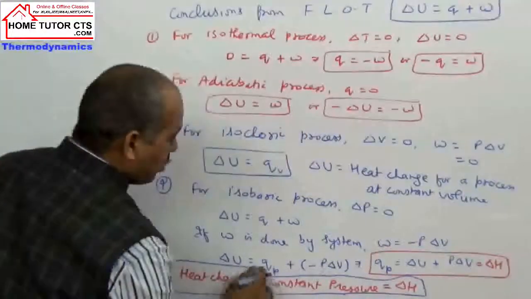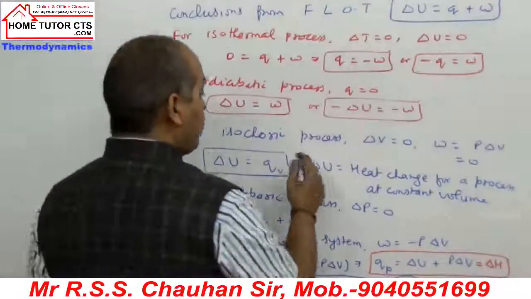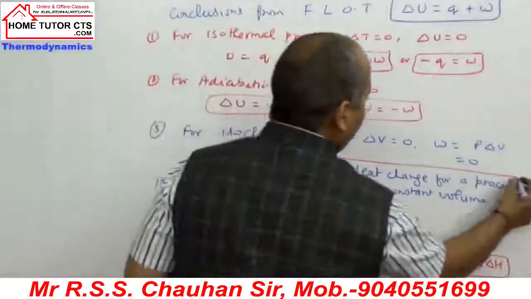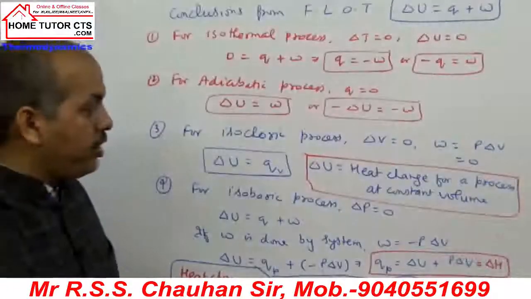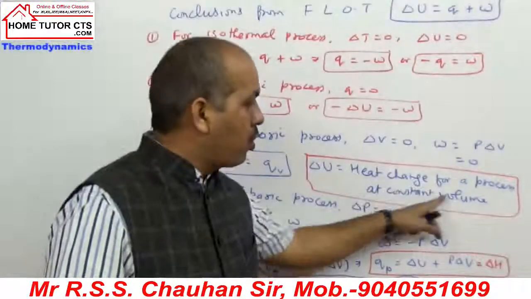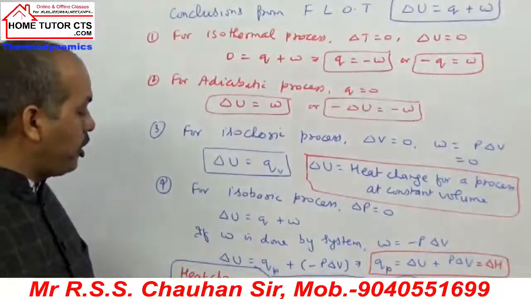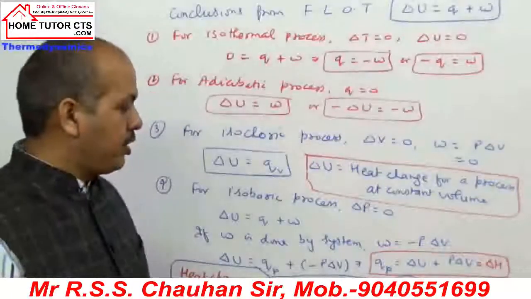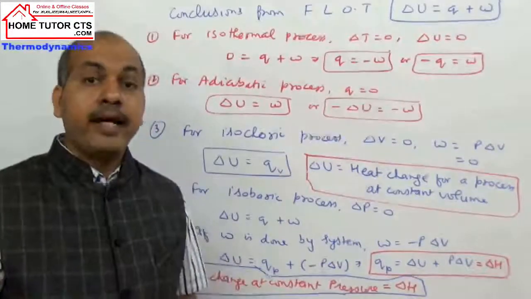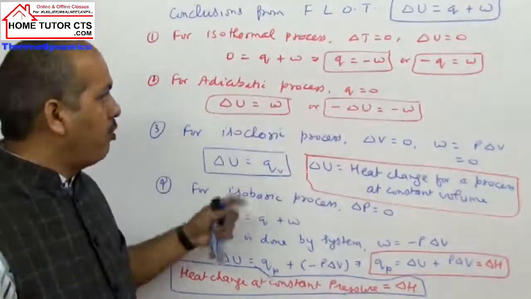So you can see two important conclusions: in systems, reactions or processes, two types of heat are involved. One is the heat change at constant volume, which is delta U. The second is the heat change at constant pressure, which is delta H. What is delta H called? Enthalpy change. We will explain it to you.